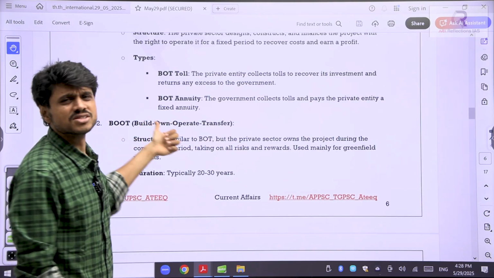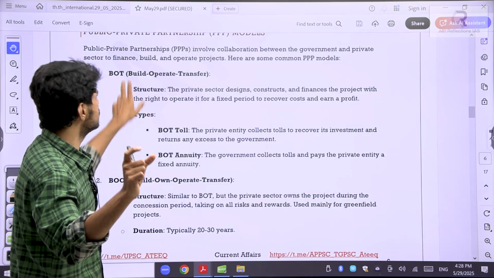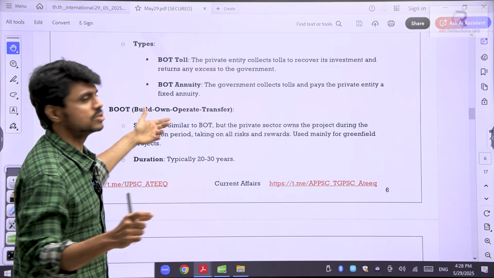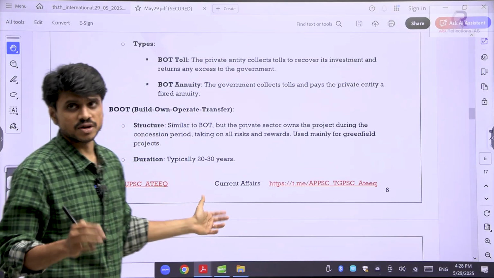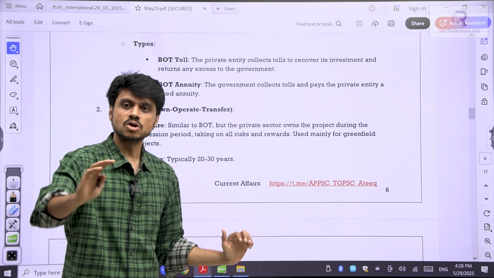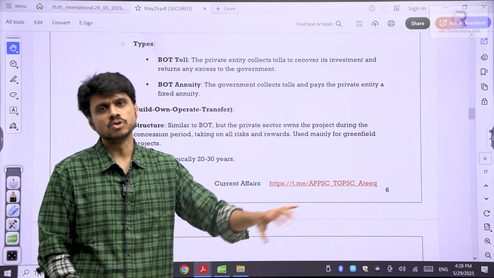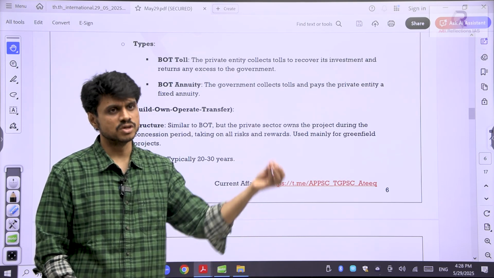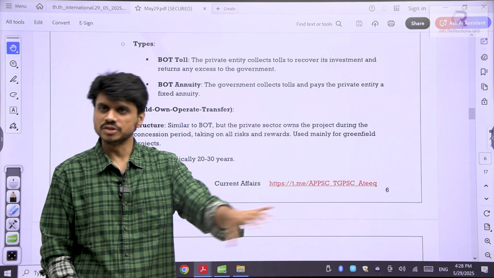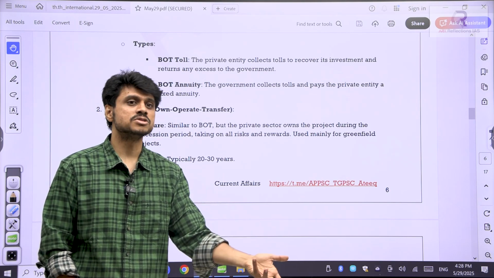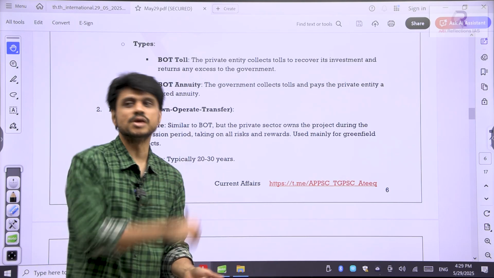Here, little variation, that's it. You need to first understand at least BOT. Here there is ownership also. Build, own, operate and transfer. As long as they operate, they will also own. That means they can also do some kind of redevelopment. They can utilize that asset. They can generate extra revenue, or if there is any problem in that area, say the road got damaged again, now you are the owner. You have to repair it.